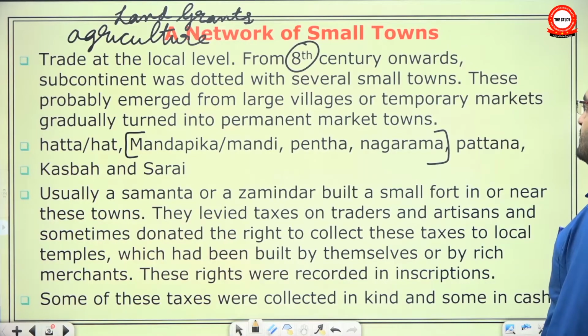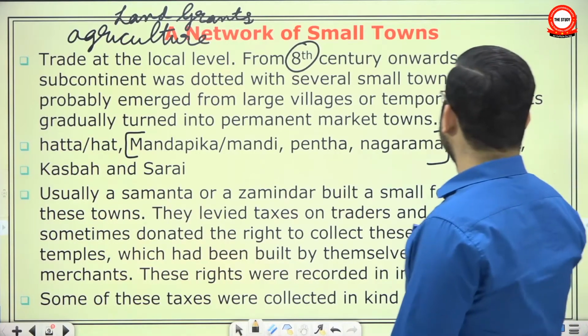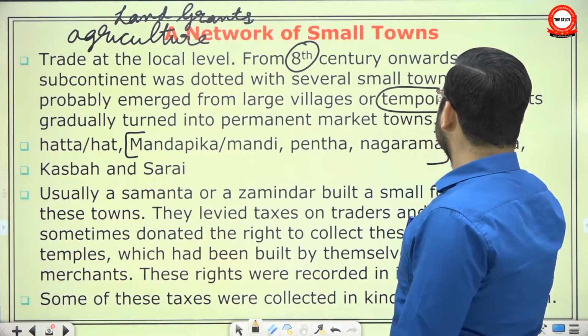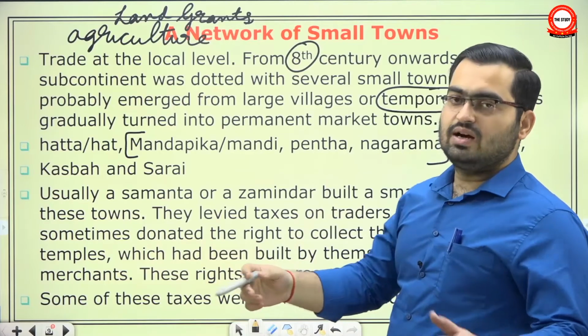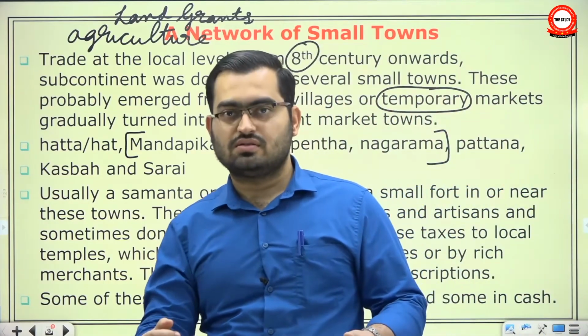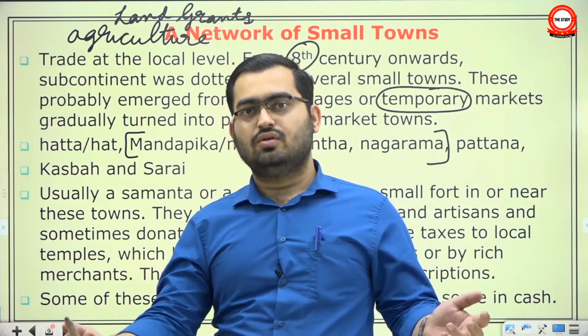These probably emerged from large villages or temporary markets, which gradually turned into permanent market towns. Earlier they were maybe temporary, where people from nearby villages would come together, exchange their goods, and then go back.